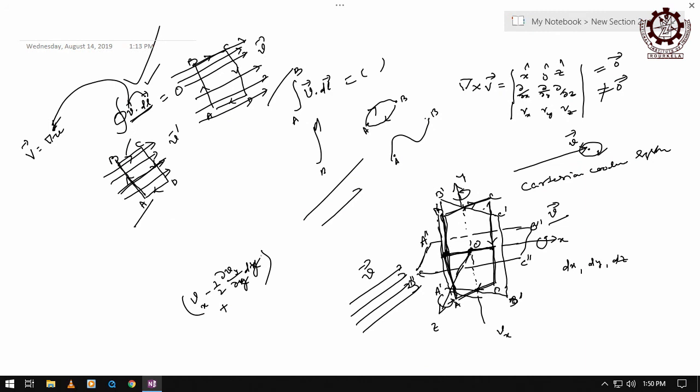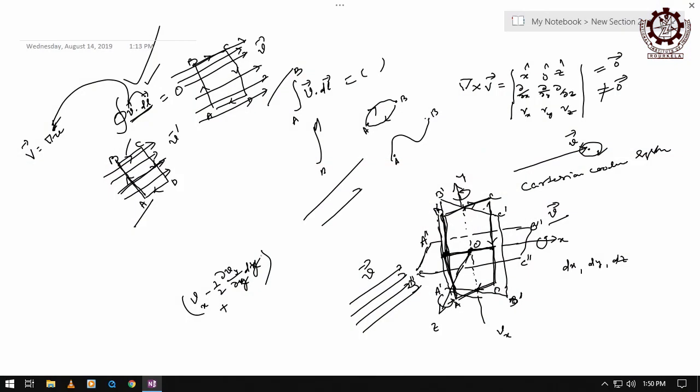Which will change now? Vx or not? This will be Vy, right? Then if you go in this direction plus, and this change will be on Vx, right? This is Vx with respect to x dx, plus and minus. This is plus, this is minus. Then find the total for the closed path. You add them all. Find for the closed path how much it will be.